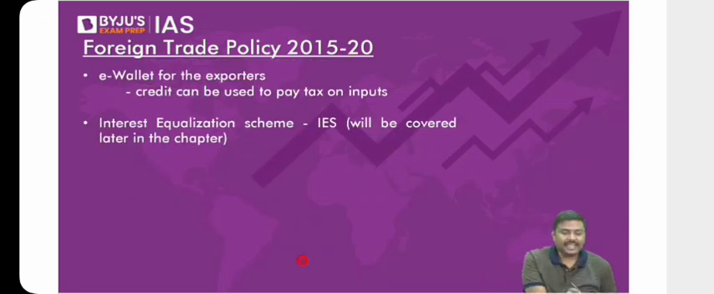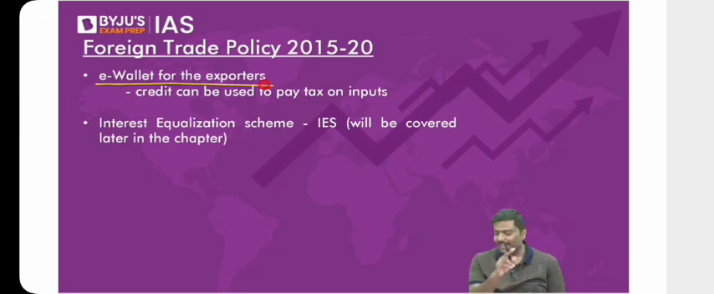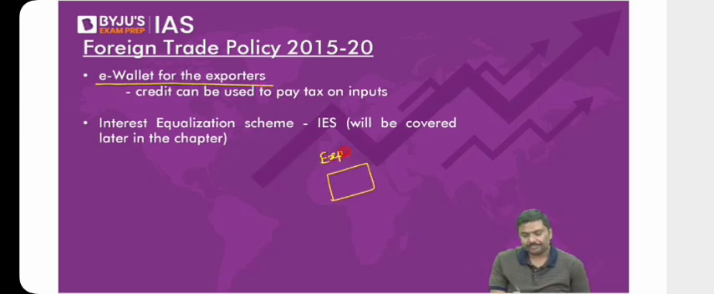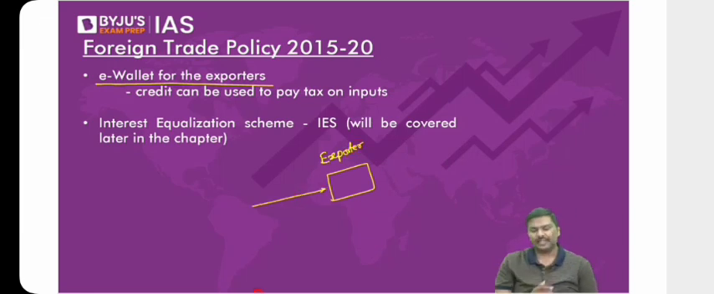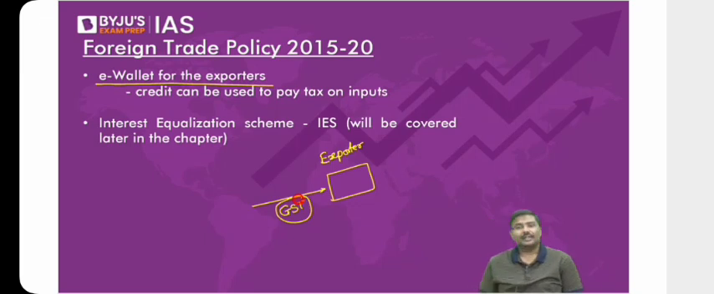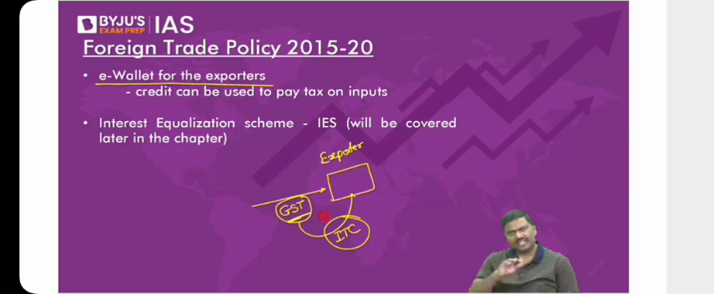Next, an e-wallet was created for exporters. Now, what is this e-wallet? Let me explain this. Imagine you're an exporter. You'll purchase a certain raw material. Will you pay GST on this? Of course, yes. Now have a look at this. Whatever GST you've paid, the government will provide this in the form of input tax credit.